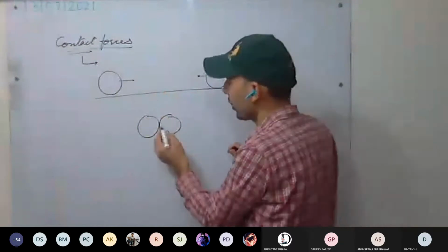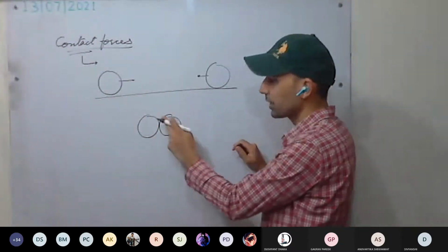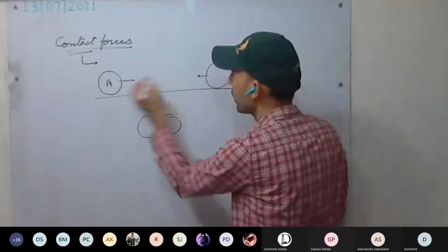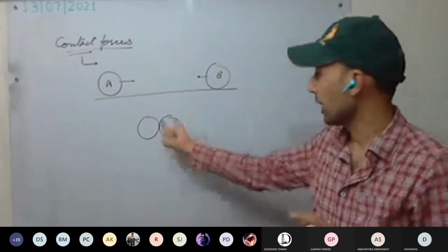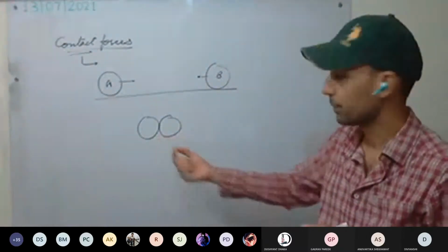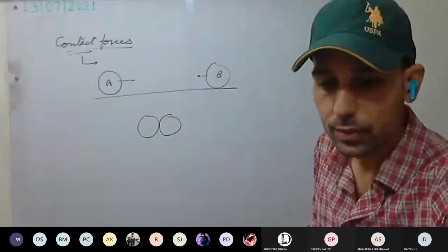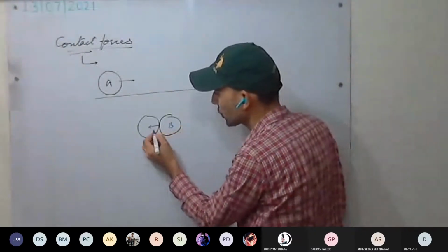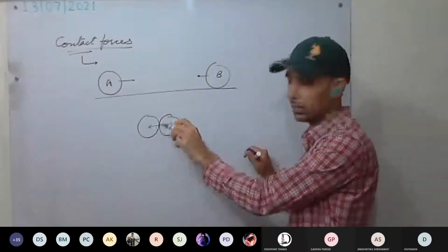So as they collide, what will happen? This body will exert force on this one and this body will exert force on this one. If we are considering, for example, this is our A body, this is our B body, two balls, they collide. At collision, take this force as, for example, B body applies force on A. Direction will be this one.